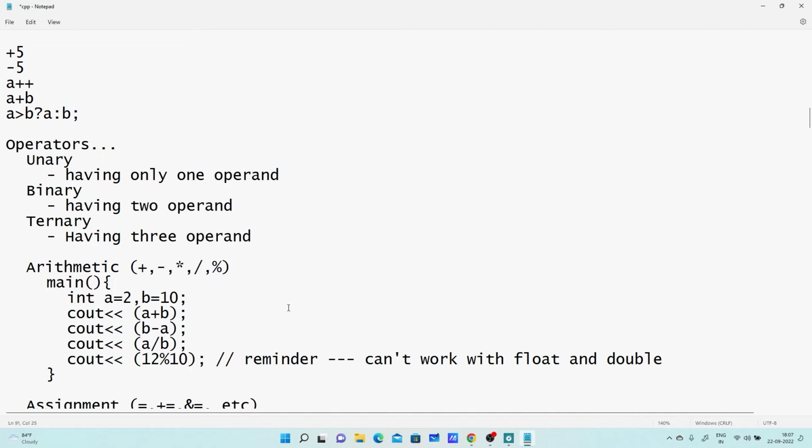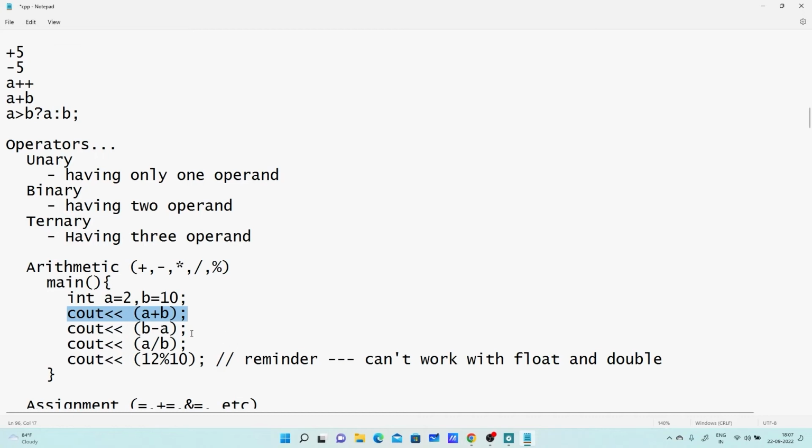Right. So coming to arithmetic operators. These arithmetic operators are used to perform operations like addition, subtraction, multiplication, division, and modulo division. Here I have one example to perform arithmetic operations. I am saying a equals 2 and b equals 10. We have the variable declarations and we are performing arithmetic operations. Here I am using cout and displaying the value of a plus b. What will be the result? 12. The result will be 12.